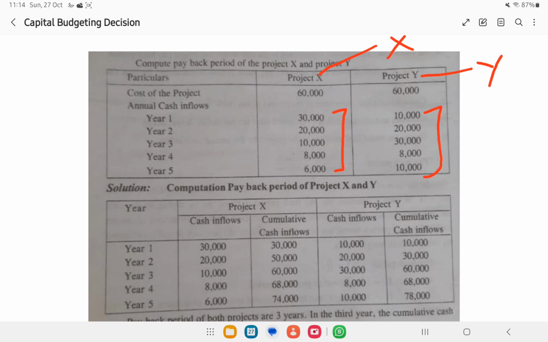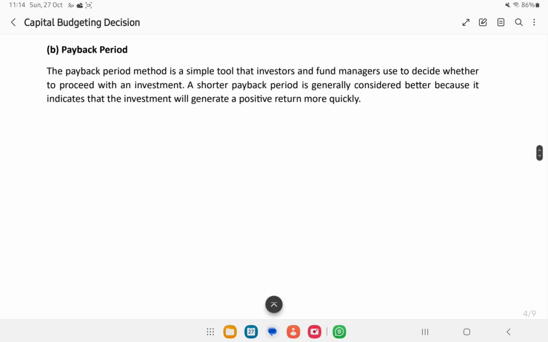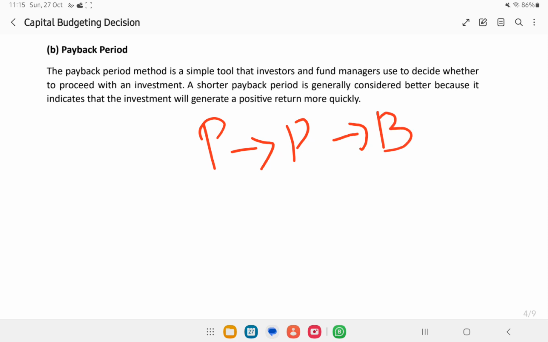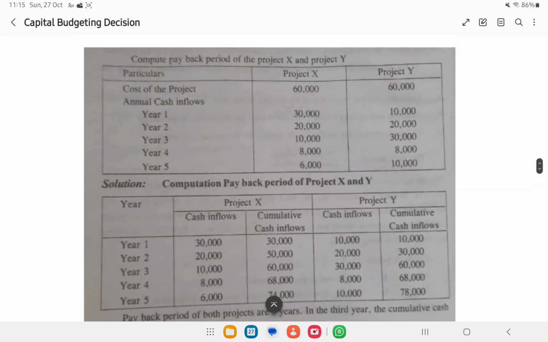We can either buy machine X or we can buy machine Y. Now with the help of the payback period method, we are going to make a decision on which machine we should buy. As per the name, payback period denotes we give importance to the period taken to pay back. Payback means to give us back. Here we are considering the time taken for the investment option to pay back our investment. Here we are going to invest 60,000 for both projects, but among these we will select the project which will repay this amount as soon as possible.